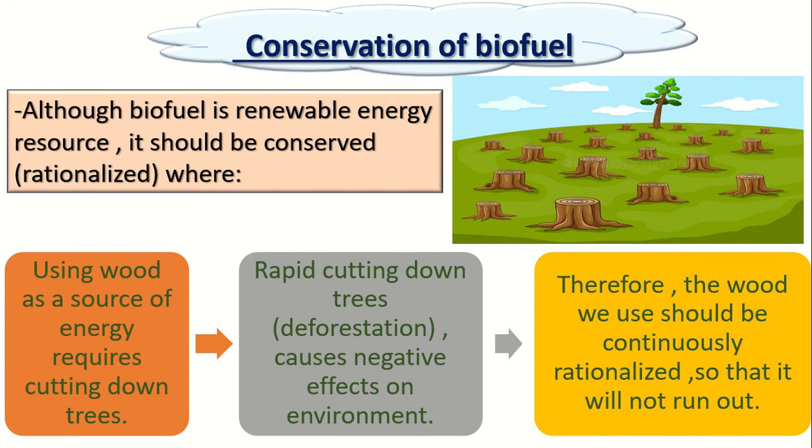So what should we do? Rationalize. What is the meaning of rationalized? When we cut one tree, we can plant another tree. When we cut 10 trees, we will plant another 10 trees. This is called rationalized. So rationalized means when I cut one tree, I will plant another tree. This is the conservation of biofuel.